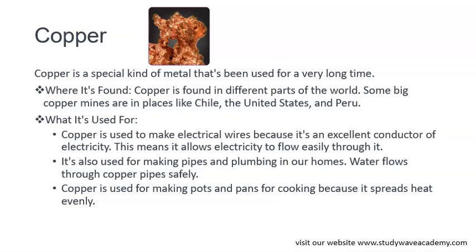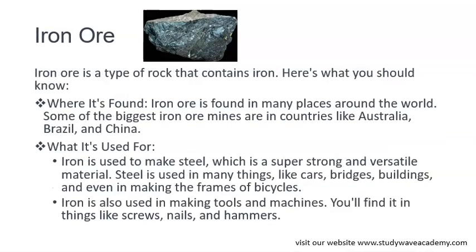Good. Then we have the iron ore. Iron ore is a type of rock that contains iron. Where is iron found? The iron ore is found in many places around the world. Some of the biggest iron ore mines are in countries like Australia, Brazil, and China.